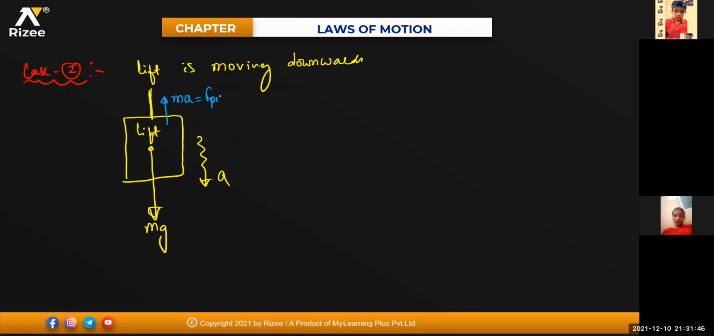Clear? Is it clear? Yes, sir. So tension in the string is also in the upward direction, but the body is moving in the downward direction.